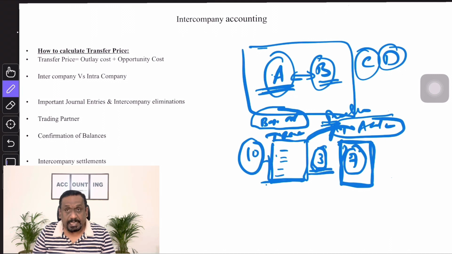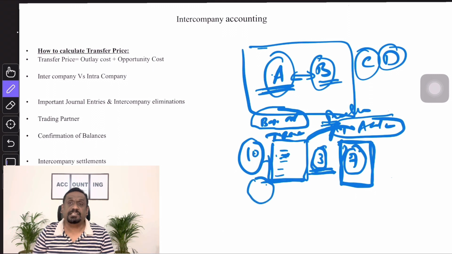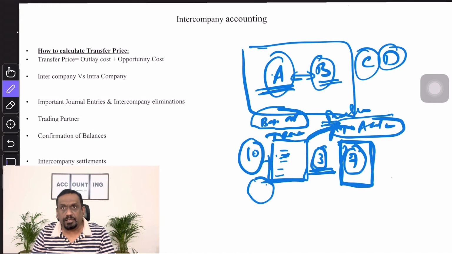Right? Then if B says, no, I'm not ready to accept these 3 transactions, then A has to reverse these transactions. That means he has to book a reversal accrual in his books of accounts to match these 2. You may ask, he already sold, so why is he reversing those 3 transactions? For the time being, he will reverse till month end close. Once the month end close activities are completed, again the negotiations will start. This accrual will get reversed, and again they will negotiate between A and B and make sure that these 3 transactions are recorded in B's books, or otherwise the issue is resolved. Something they need to work upon.